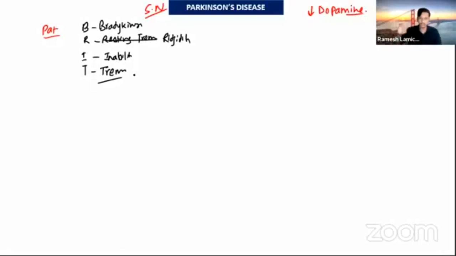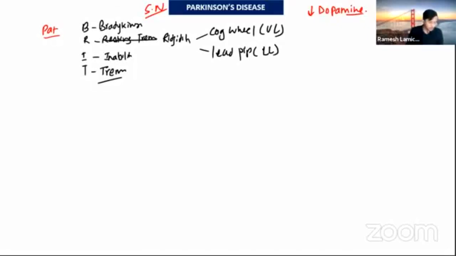That is cogwheel rigidity. Lead pipe rigidity is seen in the lower limb, where there is a continuous, constant resistance.